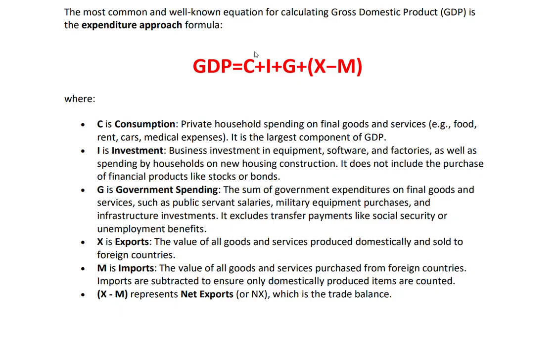But a growth in any of these will have a positive impact on GDP. That is, if consumption grows, or investment grows, or government spending grows, or net exports grow, then that will have a positive impact on GDP. So this is how GDP is calculated.